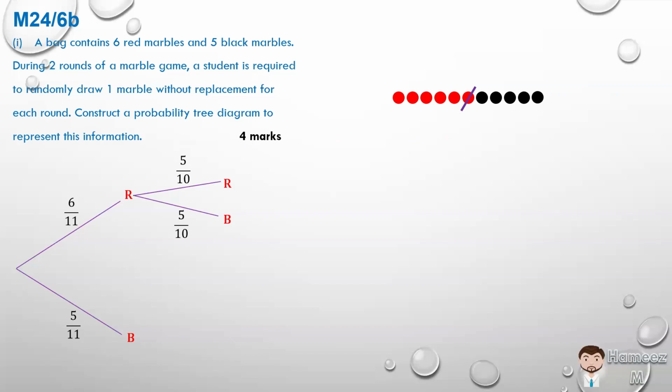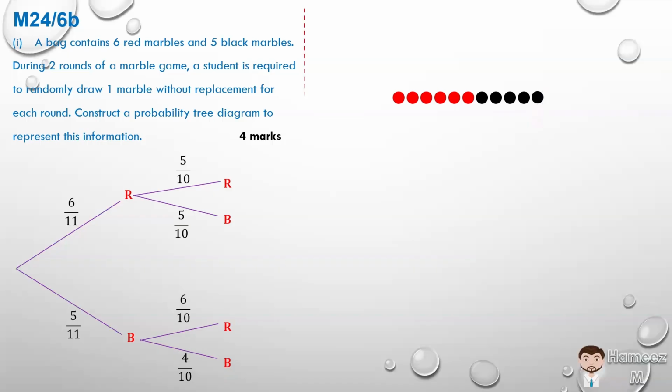But what if we did not pull a red marble, but we actually pulled a black marble? Then, after pulling a black marble, we'll be looking at the branch of the tree diagram below. Then what can we pull as a second selection? We have the options of a red marble again or a black marble. How many red marbles are there? 6. How many black marbles are there? 4. So the possibility of pulling a red marble is 6 out of 10, or for a black marble, 4 out of 10.